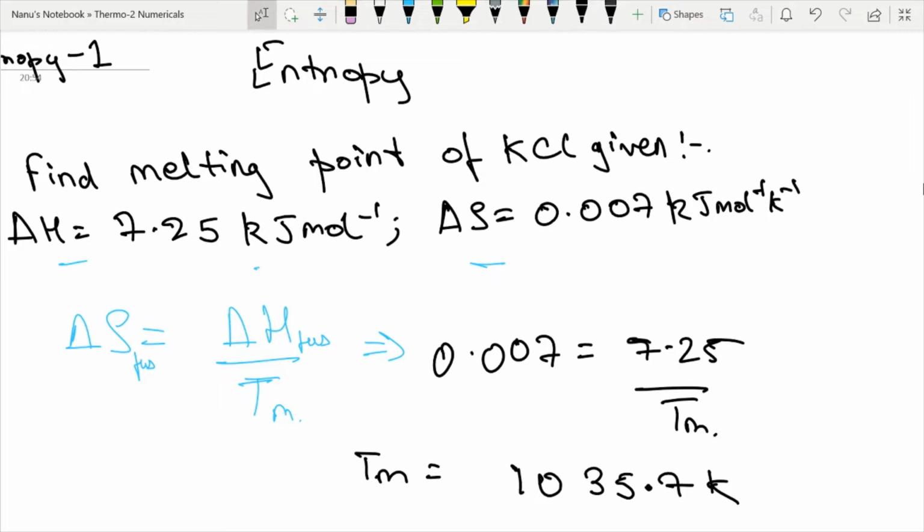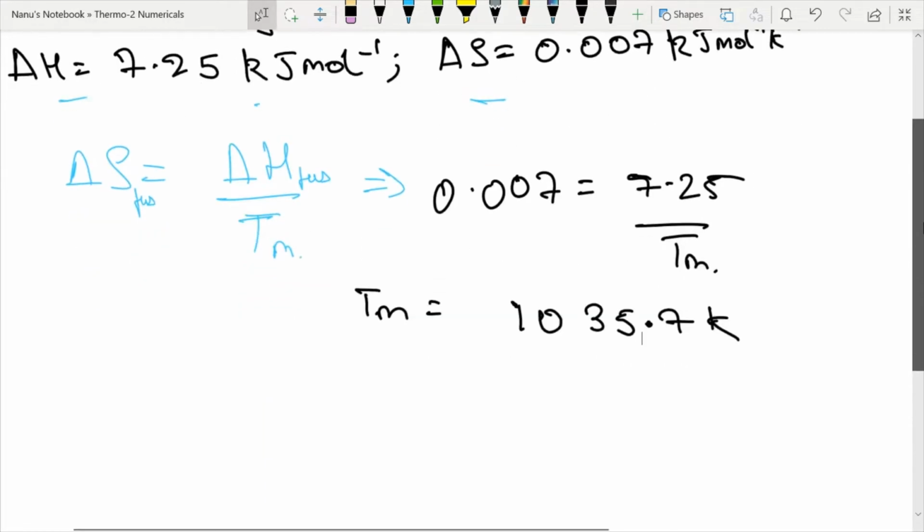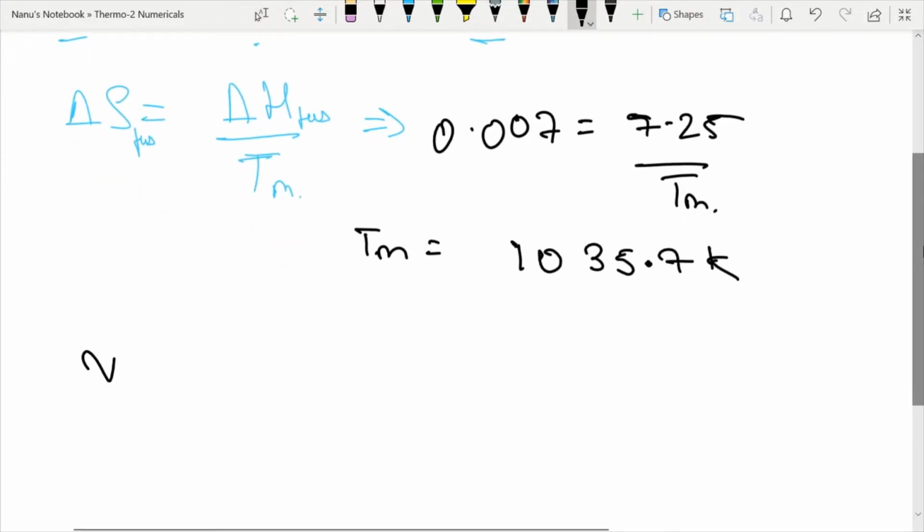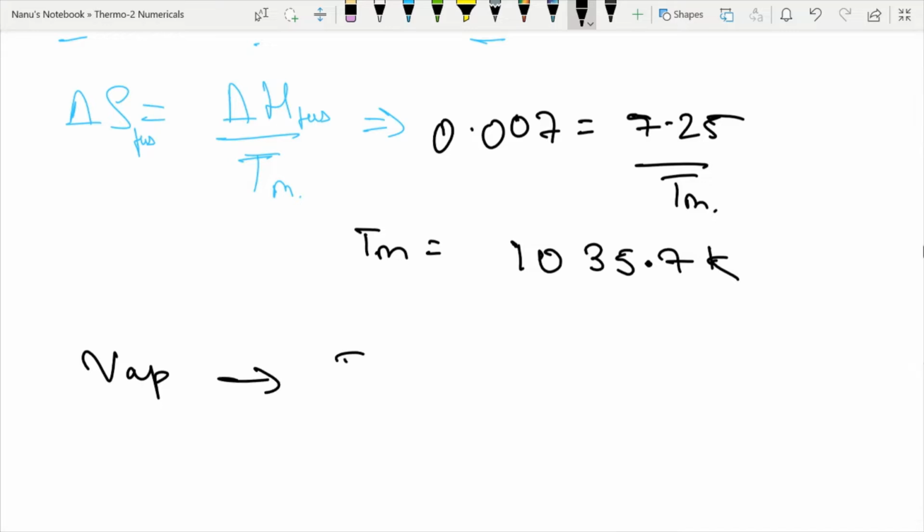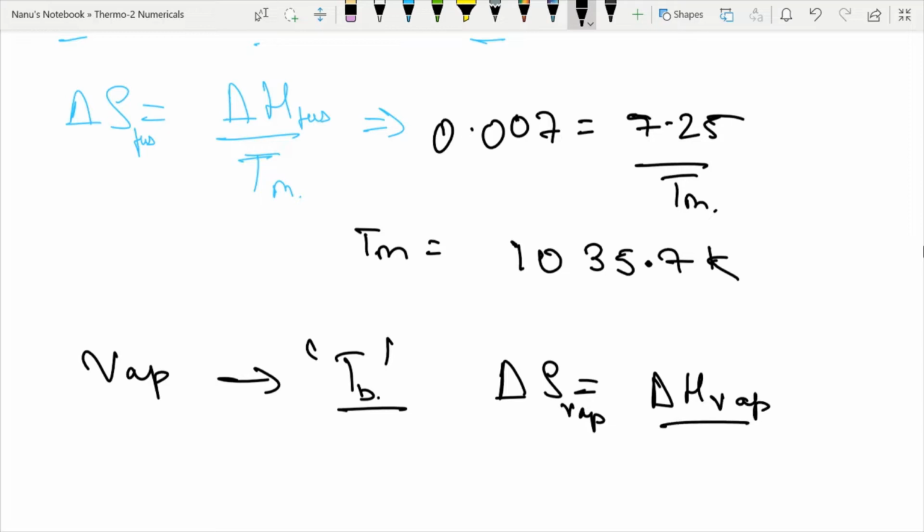Similarly, they can give you a vaporization process. They will tell you to find the TB, the boiling temperature. Some people will think, oh, how will I find TB from the del S? I don't know the formula. No, you know the formula, you don't know the concept. That's why I gave you the concept. So del S will be del H vaporization divided by TB, right? Similar problems they can also give. For 1 mark this can come.